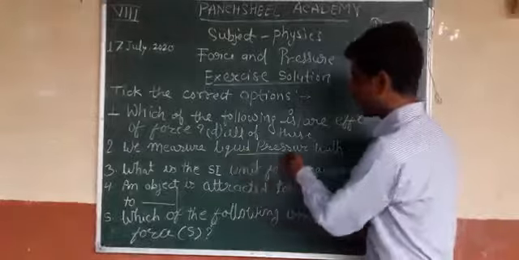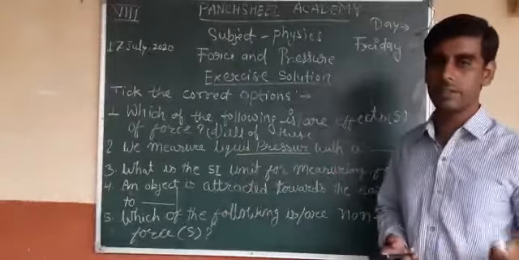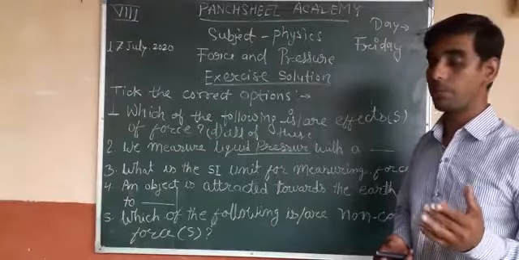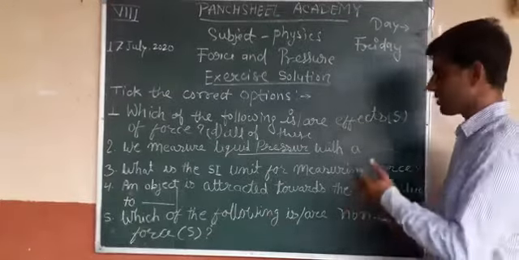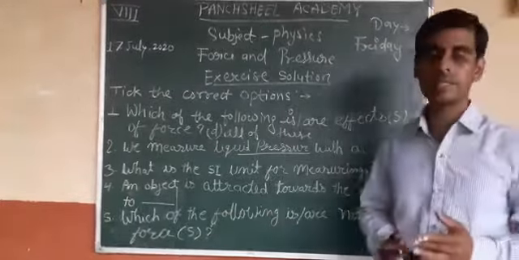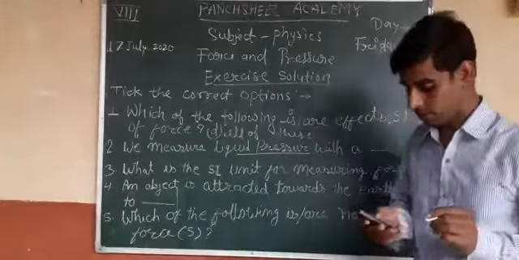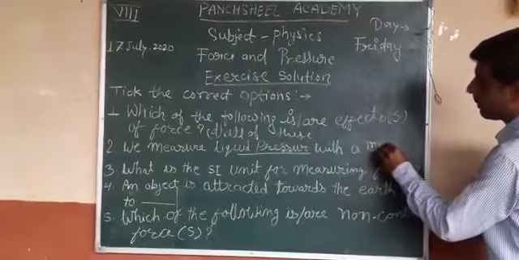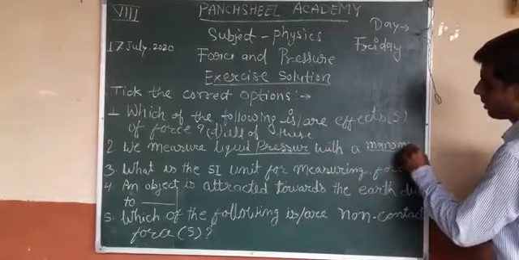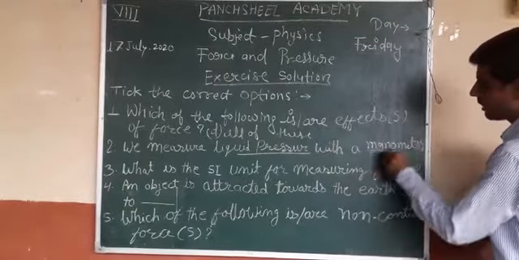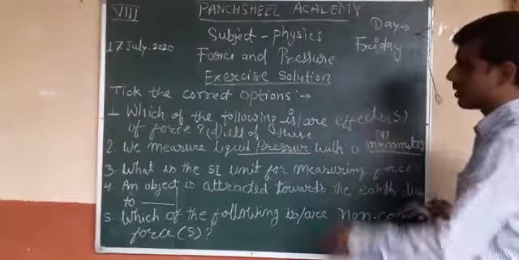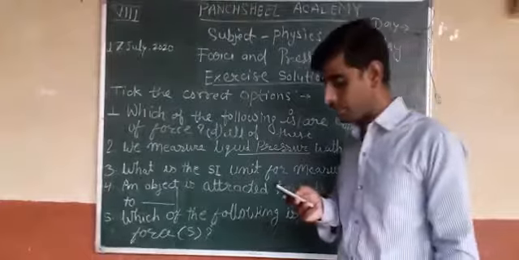This is liquid pressure, and liquid pressure is measured by a pressure gauge, which is also known as a manometer. So write option A, manometer. This is the answer, option A. Please tick option A.